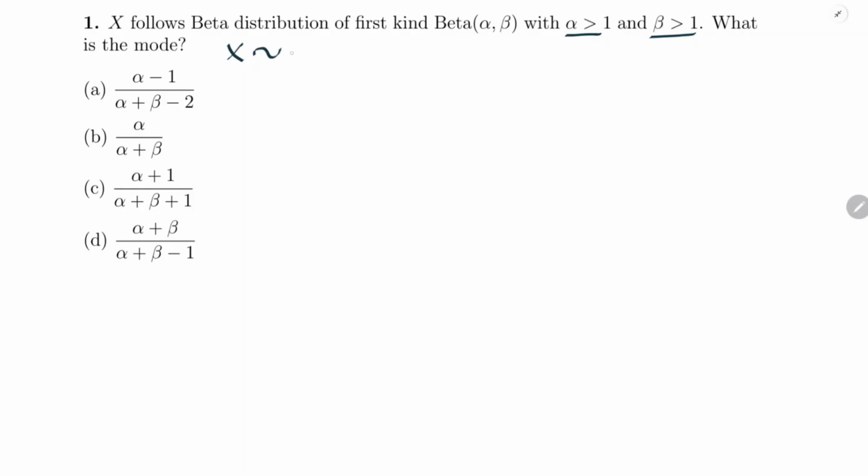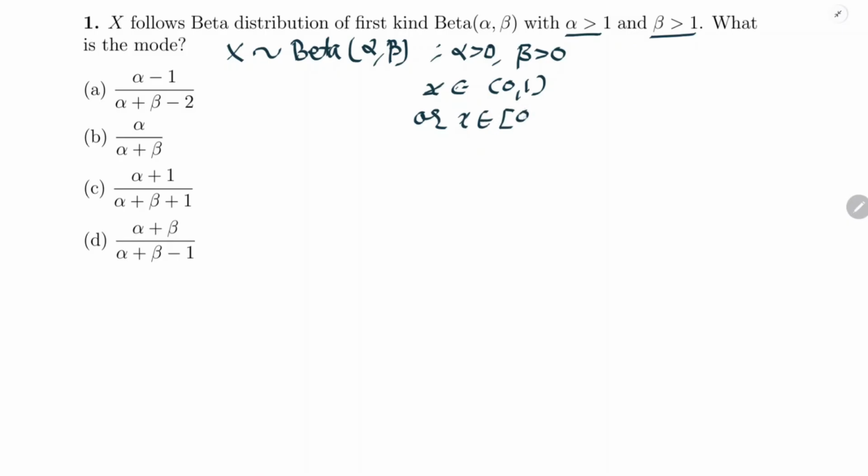Suppose a random variable x follows beta distribution with parameters alpha and beta. Here alpha is greater than 0 and beta is greater than 0. The range of x should be either open interval 0, 1 or closed interval 0, 1. Now, first of all, see what is the expected value of x. The expected value of x is alpha upon alpha plus beta.